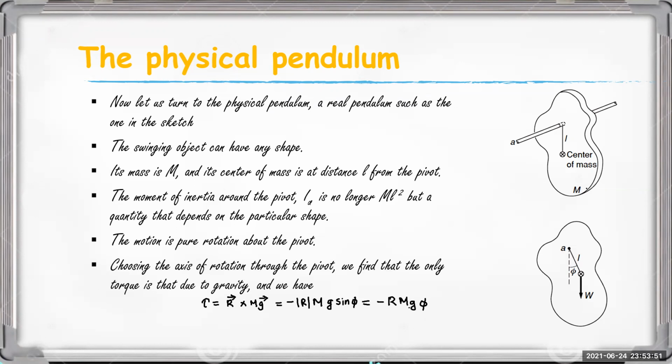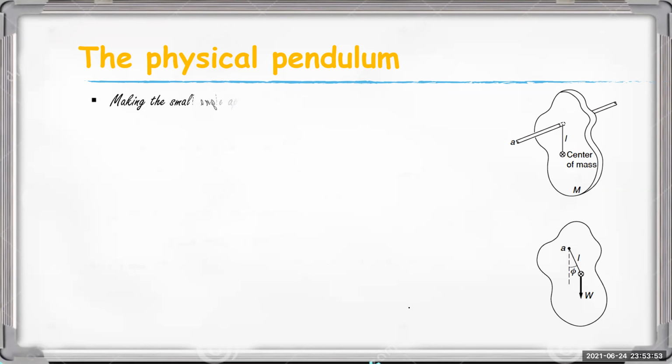But also we write tau is equal to minus r m g into phi.